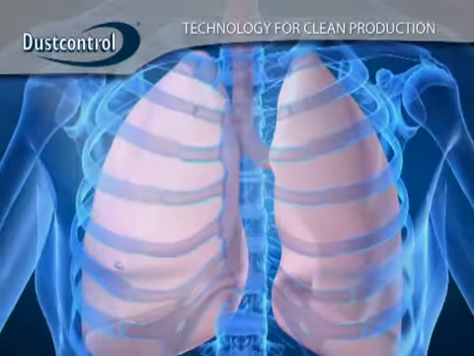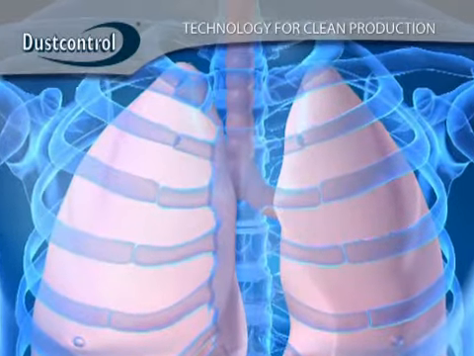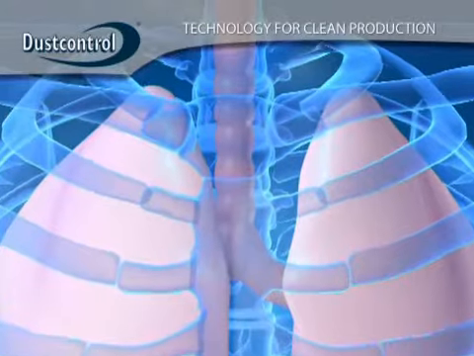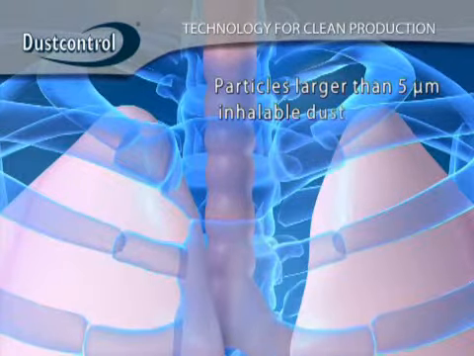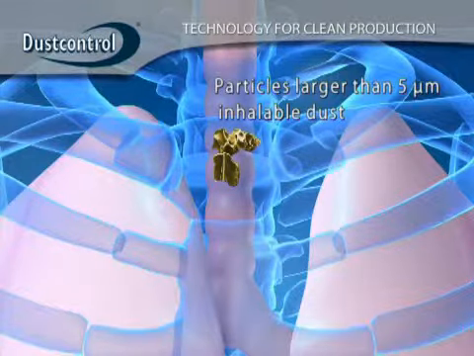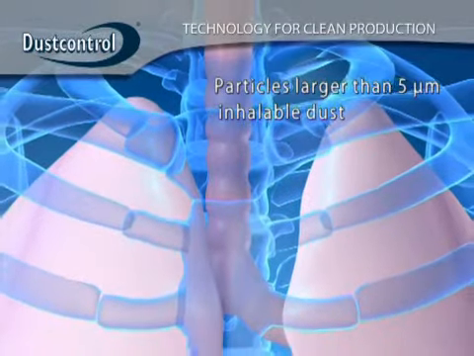The size of the dust particulate is important because it affects how far down into the lungs the particles will reach. Dust particulate larger than 0.005 of a millimeter in diameter, or 5 microns, is known as inhalable dust. This is generally stopped in the upper respiratory tract, the nose, throat, and trachea. The body expels it mechanically.